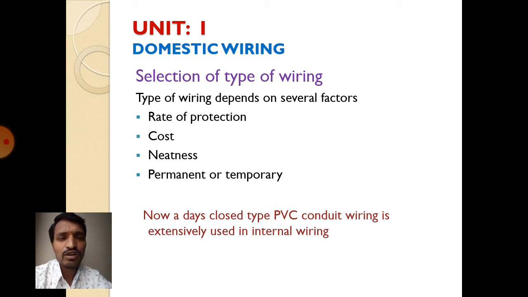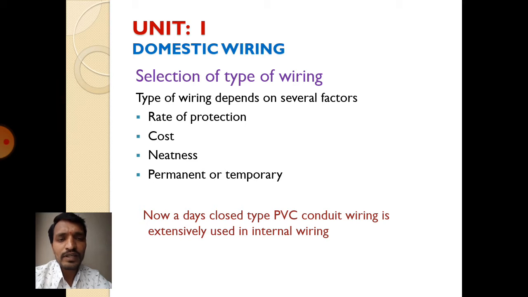Next, cost. Depending upon the cost, the consumer may require less cost or more cost, and the building may require expensive wiring, so we are differentiating the type of wiring depending upon the cost also. And neatness is for appearance, how neatly the wiring is looking. And also permanent or temporary.